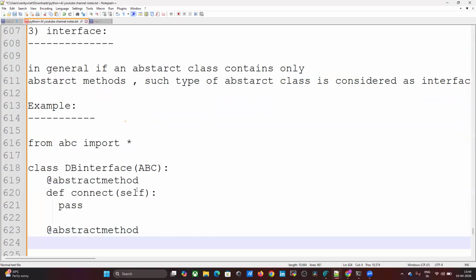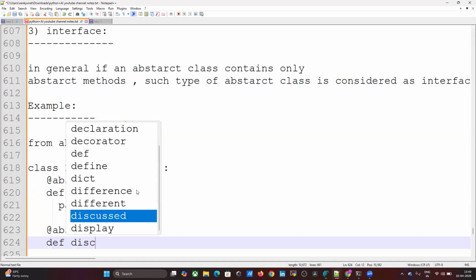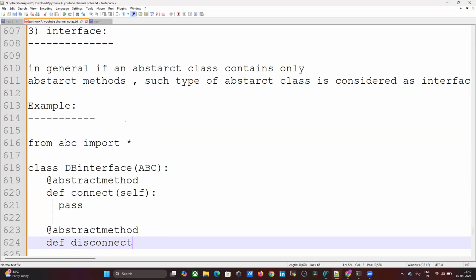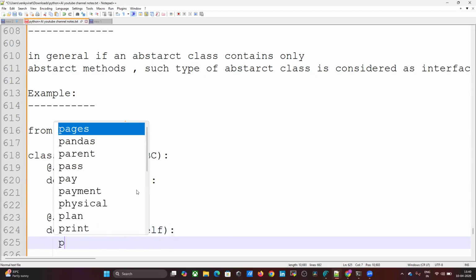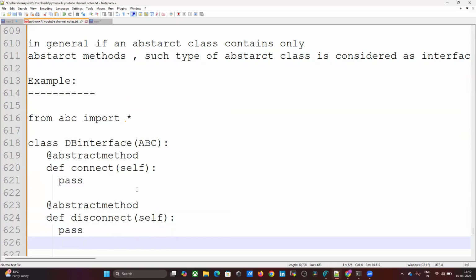And the next one is disconnect. Disconnect method, self, pass. Okay, I am developing some DB related application, DB interface, with connect and disconnect. I'm not sure when I can connect, when I can disconnect.